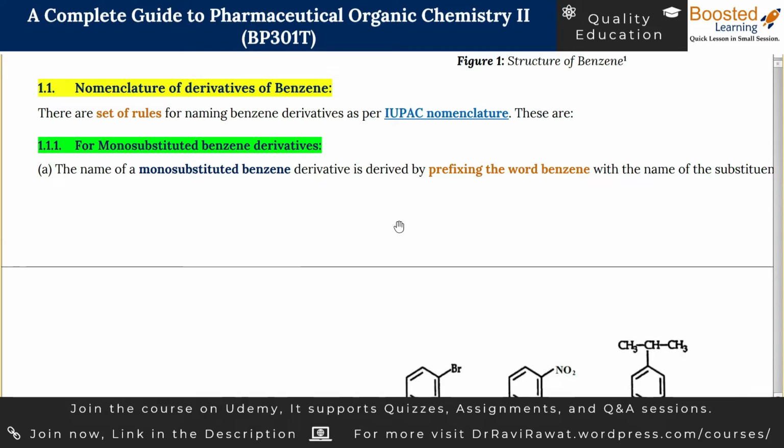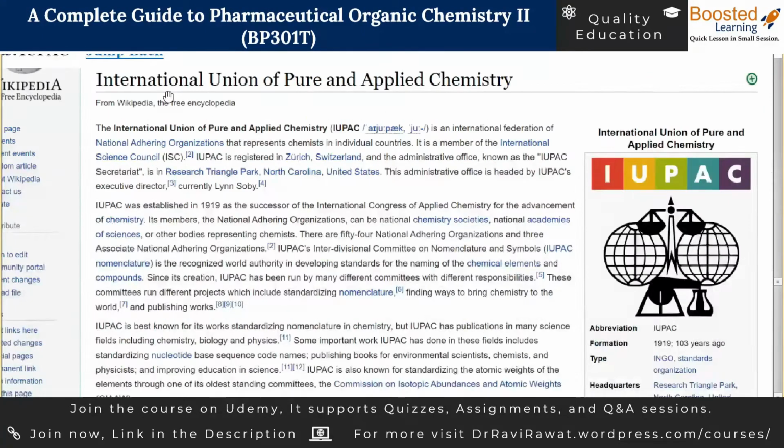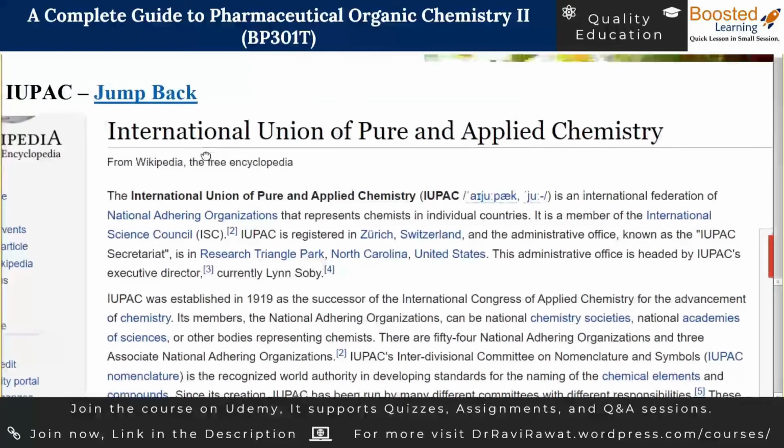So the responsibility of naming chemical compounds is taken care of by a body with the name IUPAC. I'm sure you have heard this name IUPAC. Let us first see what this IUPAC is. IUPAC is an abbreviation, that means there is a full form to it. IUPAC stands for International Union of Pure and Applied Chemistry.